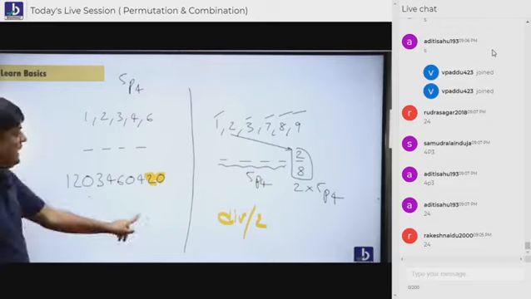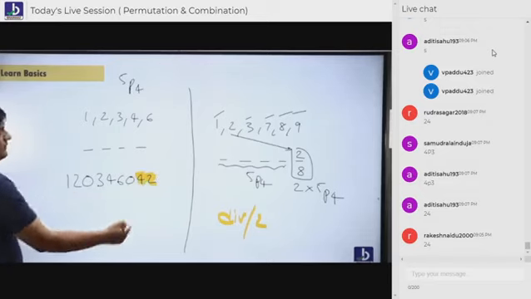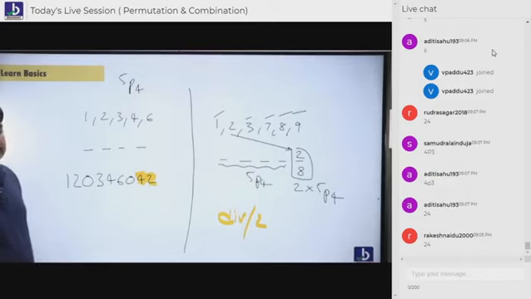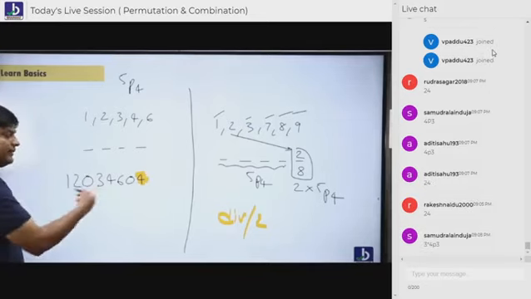Now, suppose I am removing this 1. Now you tell me, is this divisible? I don't think so. 42 will not go. Are you understanding? When 42 is not divisible, then this number is also not divisible.